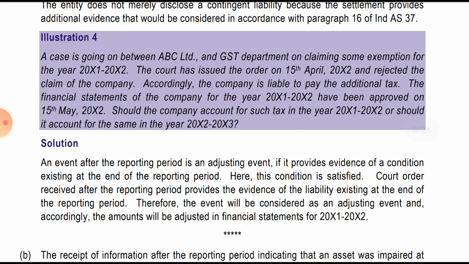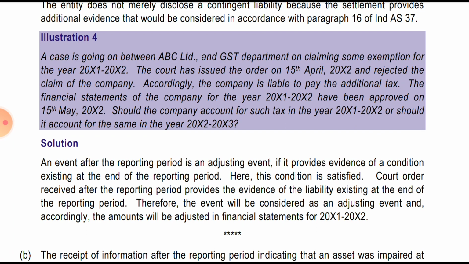In case of a going concern, a case is going on between ABC Limited and the GST department on claiming some exemption for the year 1-2. The court has issued an order on 15th April. So it was going on in 1-2, meaning financial year 1-2. The court has issued the order on 15th April 2002 and rejected the claim of the company. Accordingly, the company is liable to pay the additional tax.